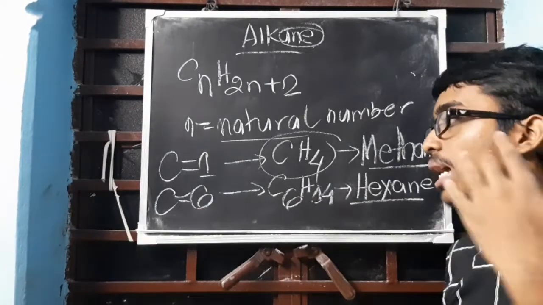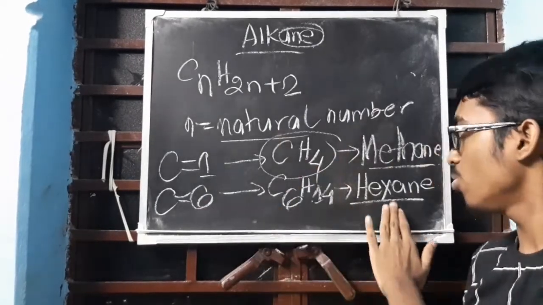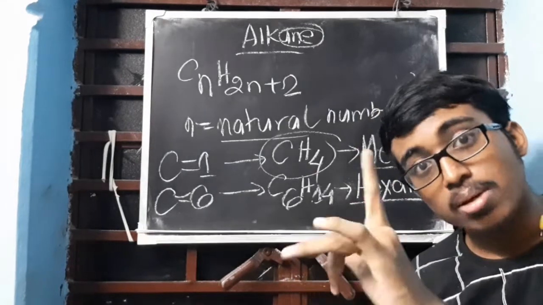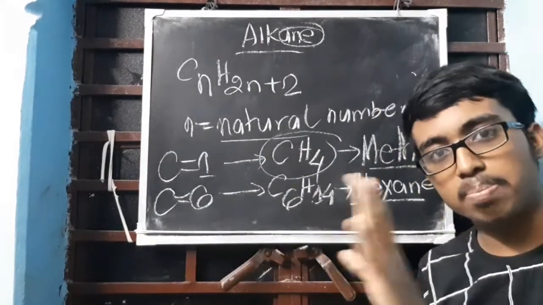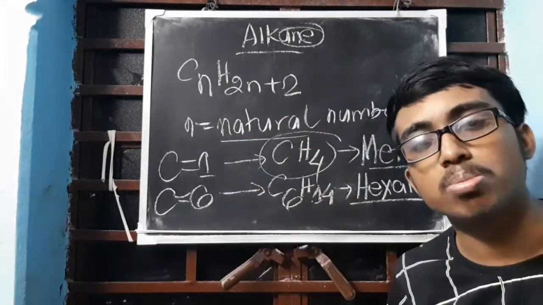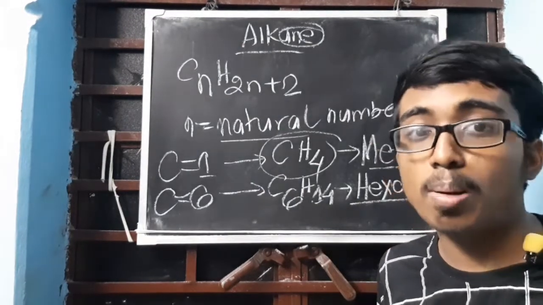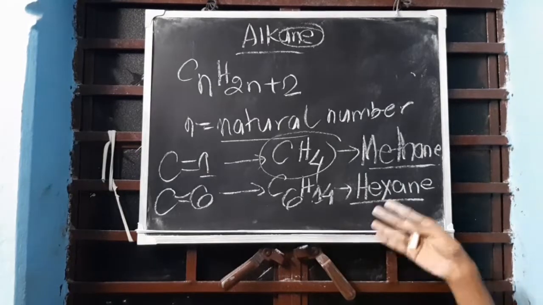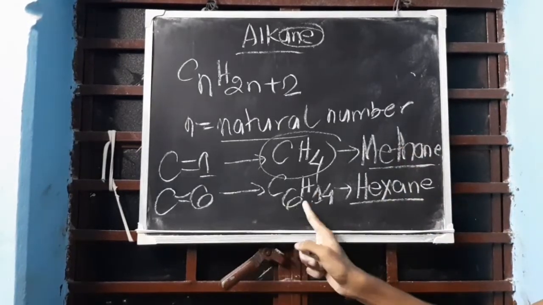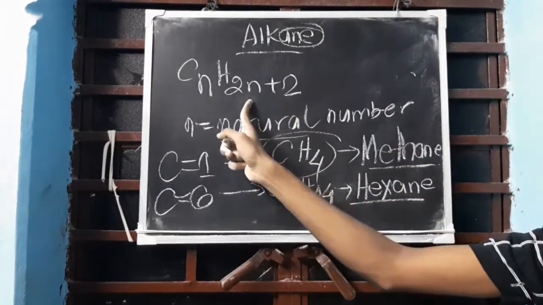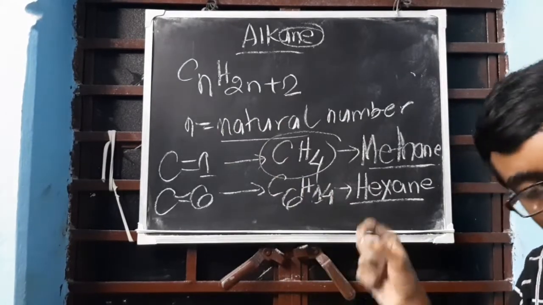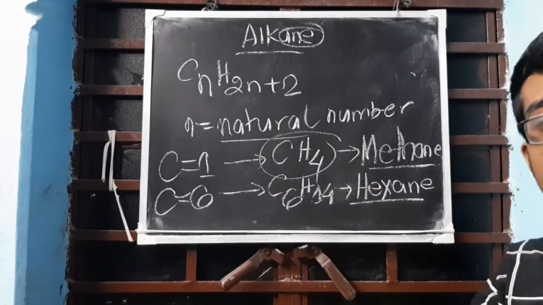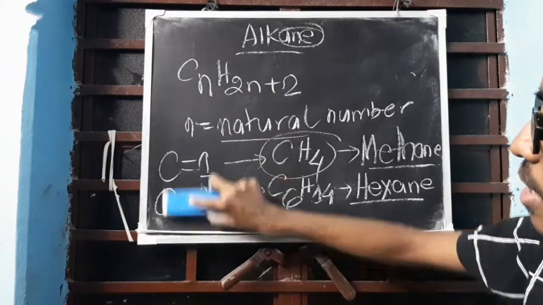So like this, from 1 to 10 you have to remember, right? Remember it in the form of practice. No one has told you to remember the names, like meth, eth, that part. Then only you can make the names on the spot. No problem will be there. But you have to remember the Greek words. If you can remember that, the names need not be memorized. You can get the formula by applying this formula, which you can write in the examination hall itself. No problem with that. Clear?